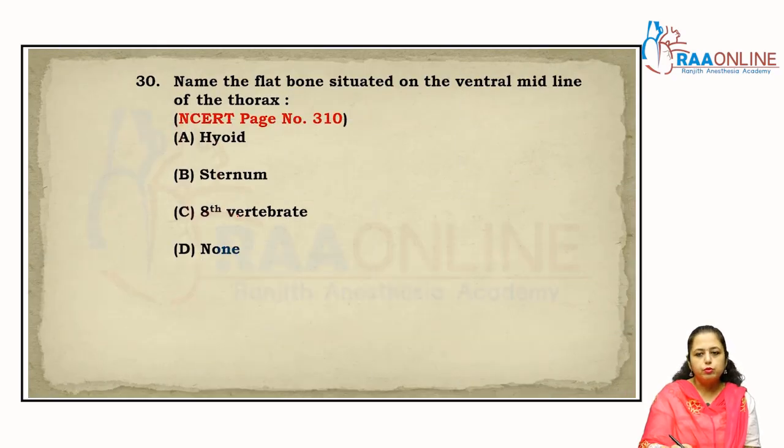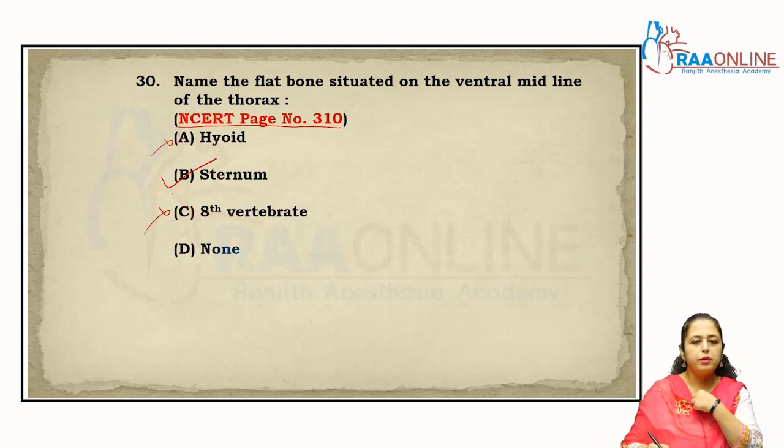Name the flat bone situated on the ventral midline of the thorax, right? That is also given in NCERT. Hyoid is not flat and it is not present in the thorax region, so that option is wrong, right? Vertebrae are not flat, right? So the answer is sternum.